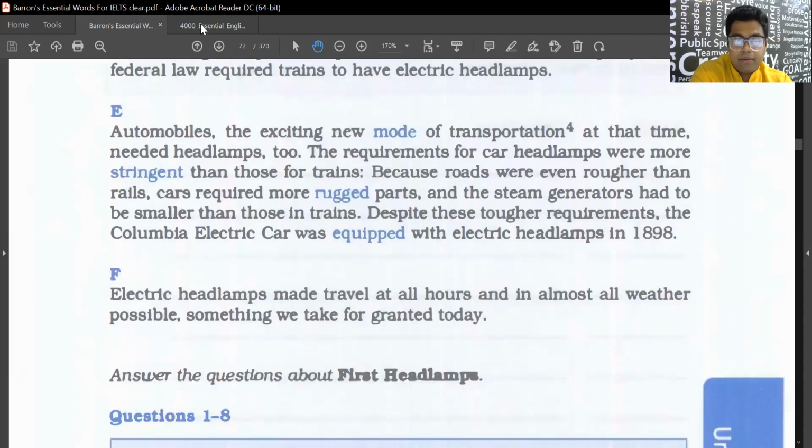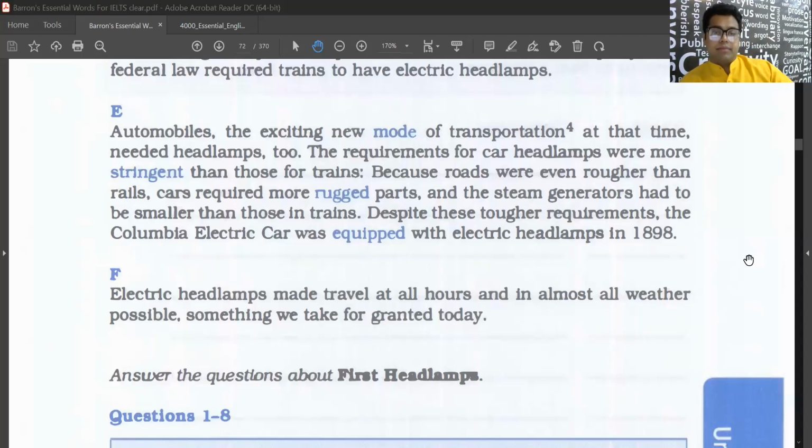E paragraph. Hital, can you read E paragraph? Yes, sir. Automobiles, the exciting new mode of transportation at that time, needed headlamps too. The requirement for car headlamps were more stringent than those for trains because roads were even rougher than rails. Cars required more rugged parts, and the steam generator had to be smaller than those in trains. Despite these tougher requirements, the Columbia electric car was equipped with electric headlamps in 1898.